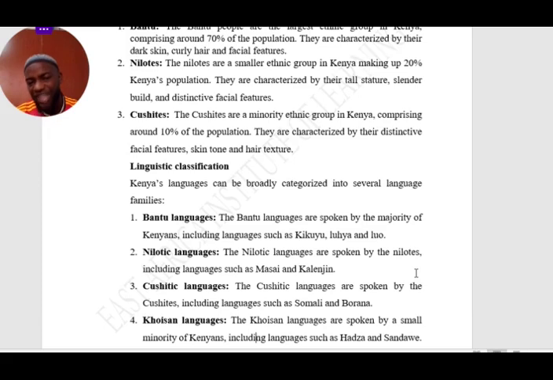Then we have the Kushitic languages, spoken by the Kushites, including languages such as Somali and Borana. So these languages are also spoken by the people of Kenya.